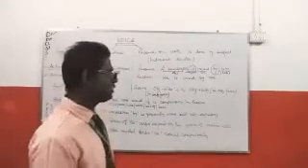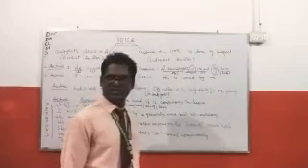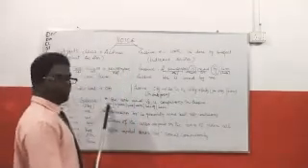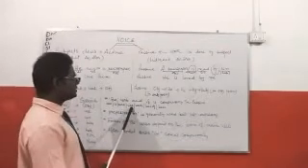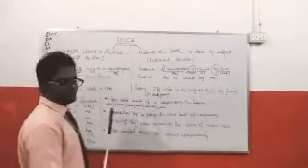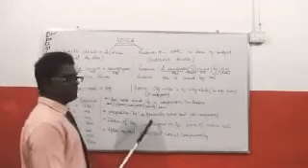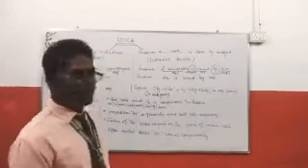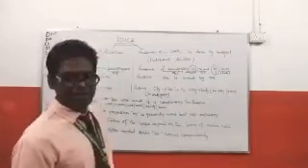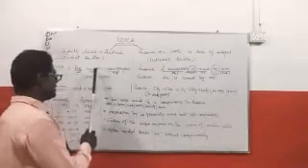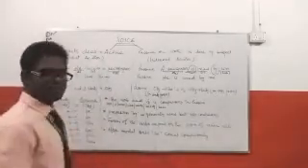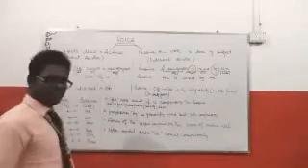You know be verbs are one type of auxiliary verb, helping verb, and those are written here. I have written here am, is, are, was, were, being, been. These are the helping be verbs. So any of the be verbs will come in passive, and how the be verb will come I will discuss later. For the moment you need to understand that when the action is directly done by the subject, this is active.